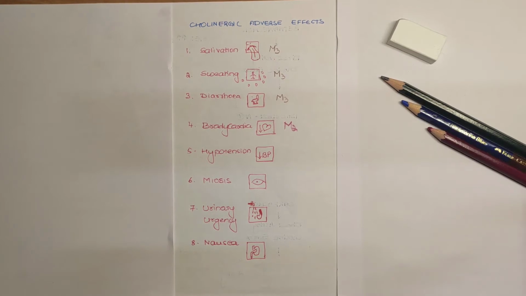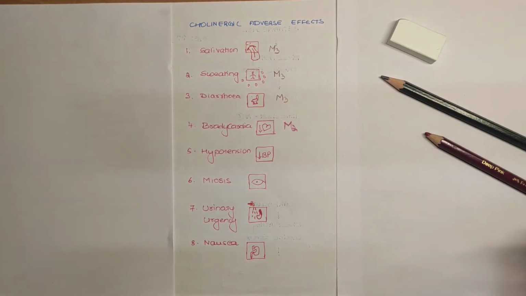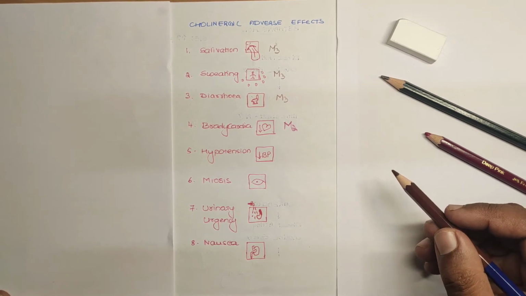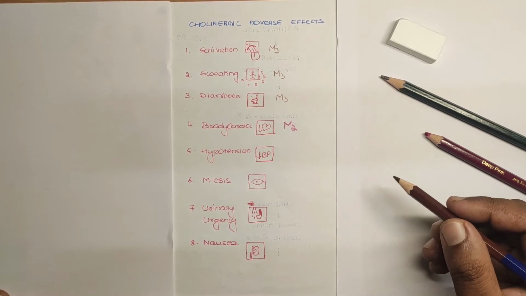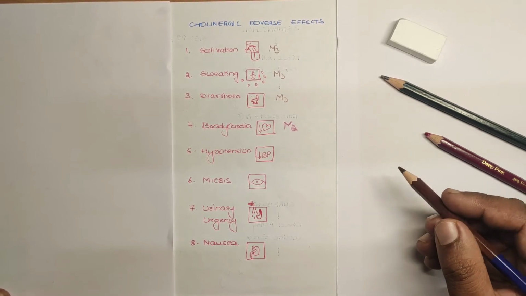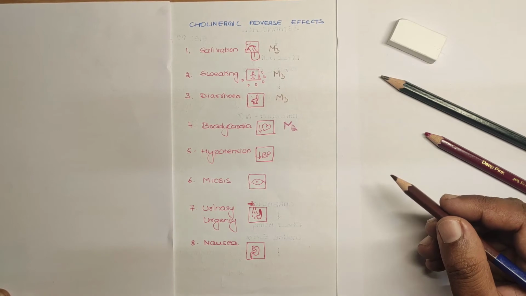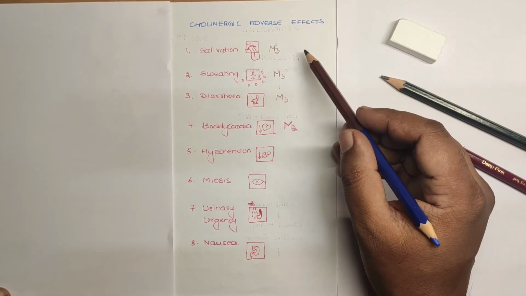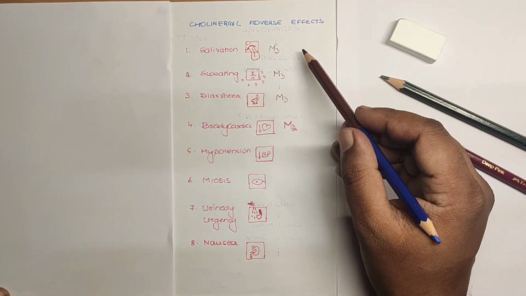In today's session, let us learn about the adverse effects of cholinergic drugs. So in this class, we'll mainly concentrate on the adverse drug effects which are caused by cholinergic agonists or cholinomimetic agents, which are also called parasympathomimetics, and also the side effects of anticholinesterases.